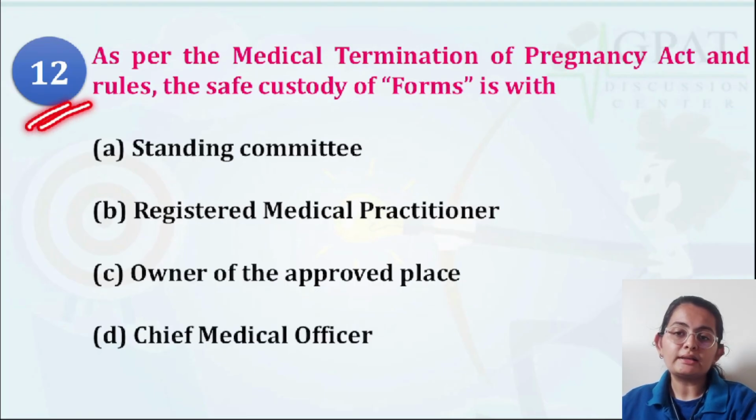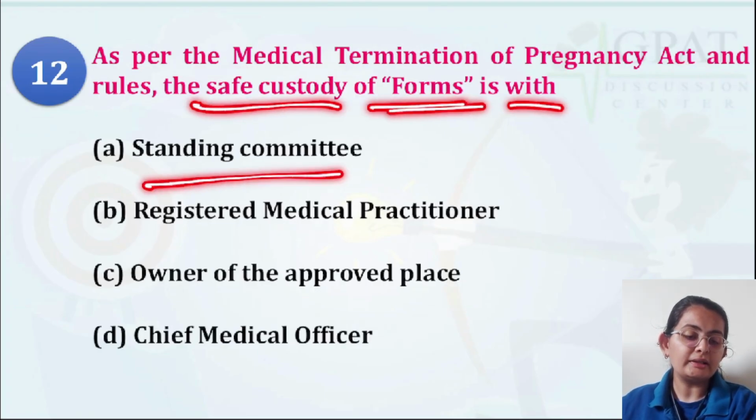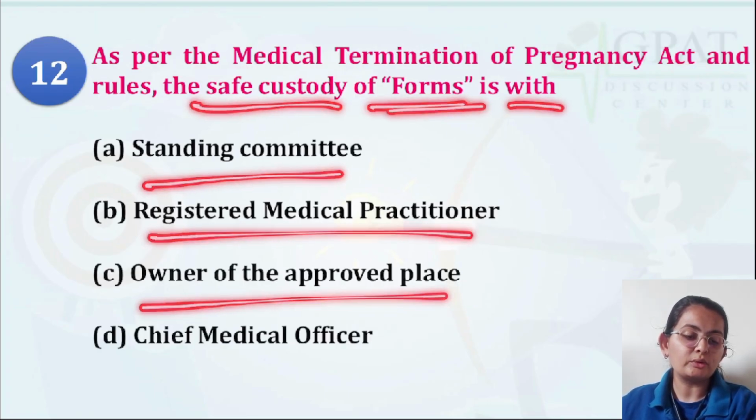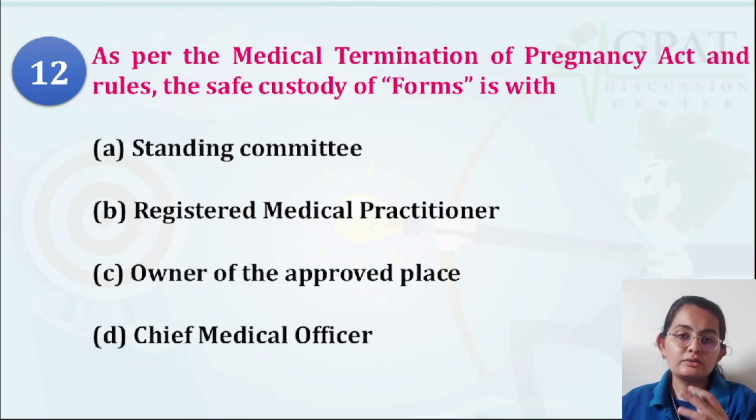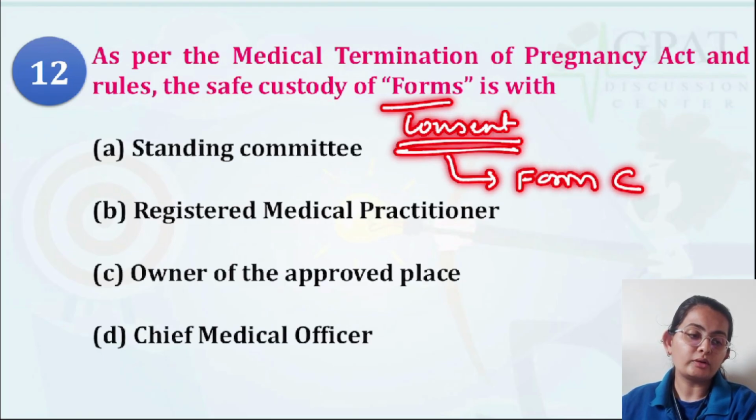Question number 12 is asking, as per the Medical Termination of Pregnancy Act, the safe custody of the form is with the standing committee, registered medical practitioner, owner of the approved place, or the chief medical officer. So there are forms, the consent form, and the form which is more specifically related to consent is form C. You must remember this.